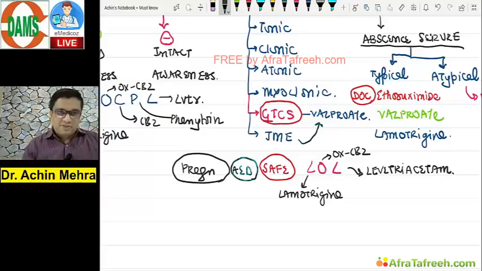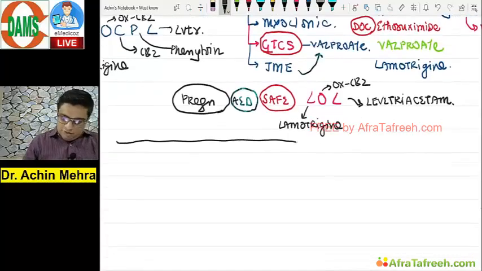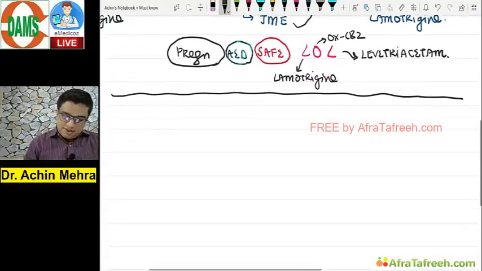One thing, how do we classify seizures? Second, what are the most preferred drugs? And in pregnancy, what are the safer anti-epileptic drugs? Okay. Now quickly I'll move into the next topic. That is the movement disorder.